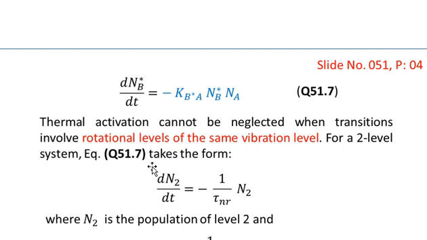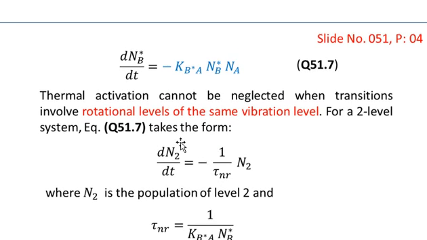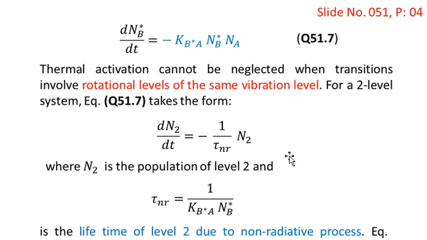So for a two-level system, equation number 7 takes the following form. We can write 2 instead of B, and 1 instead of A. So dN2 over dt is equal to minus 1 over tau nr multiplied by N2.